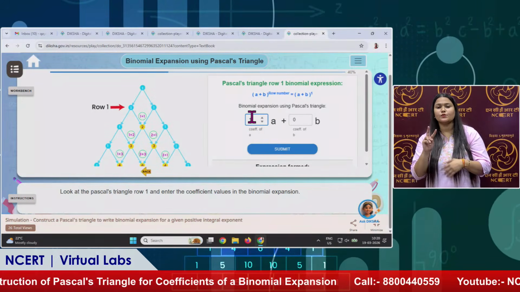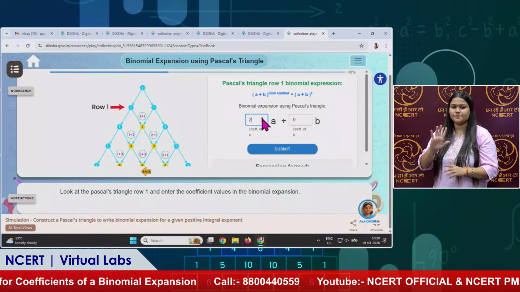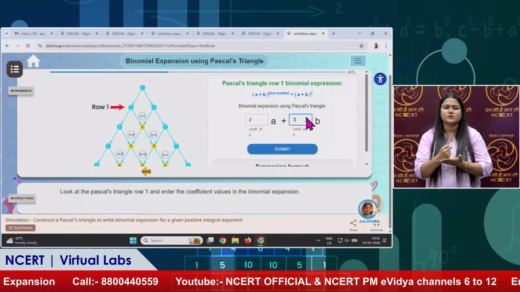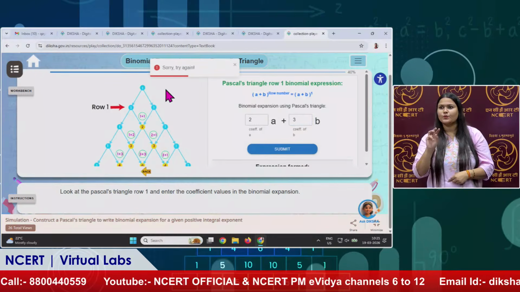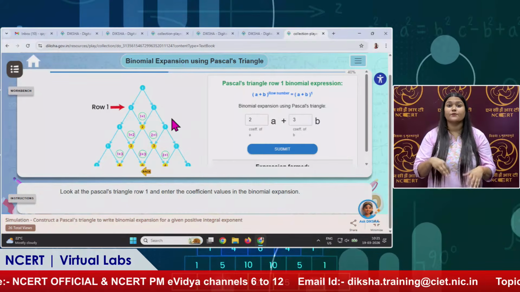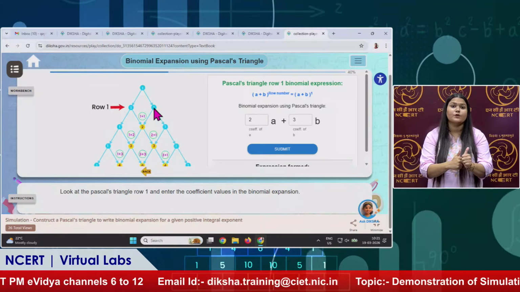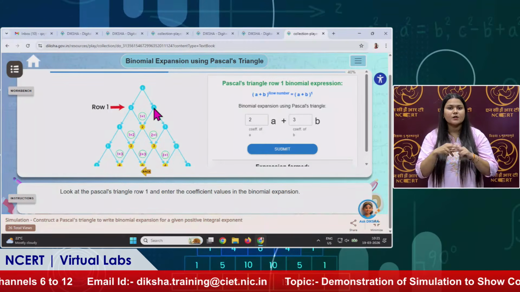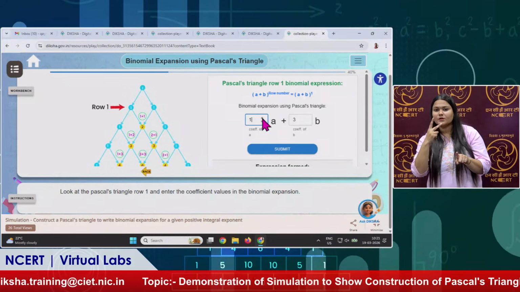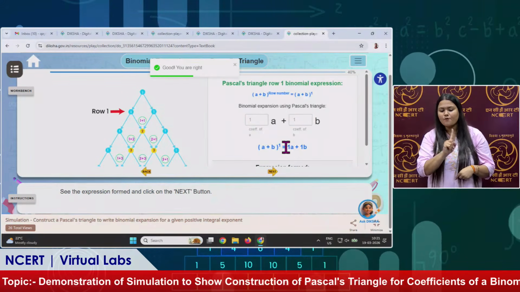Sir, what would happen if you write wrong numbers here? Okay, let us see. Let us try 2, and let us try 3. Submit, it will say sorry, try again. As we are given, 1 and 1 are the correct numbers, as we can see from the Pascal's triangle. So from there it is to be 1 and it is to be 1 also. When we submit, it is correct.